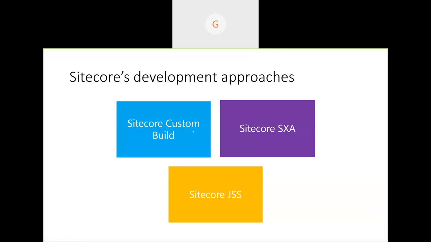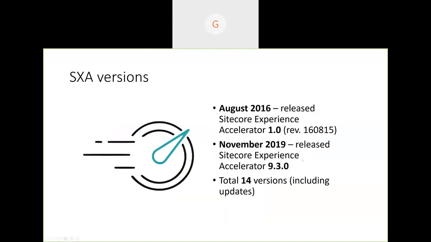The second is Sitecore SXA, which is Sitecore Experience Accelerator. It's an accelerator module, so obviously we will be building on top of SXA components. And third is Sitecore JSS, JavaScript Services, which is another platform on Sitecore, a headless platform, so we can implement headless solutions on JSS. Today our main focus is on SXA.